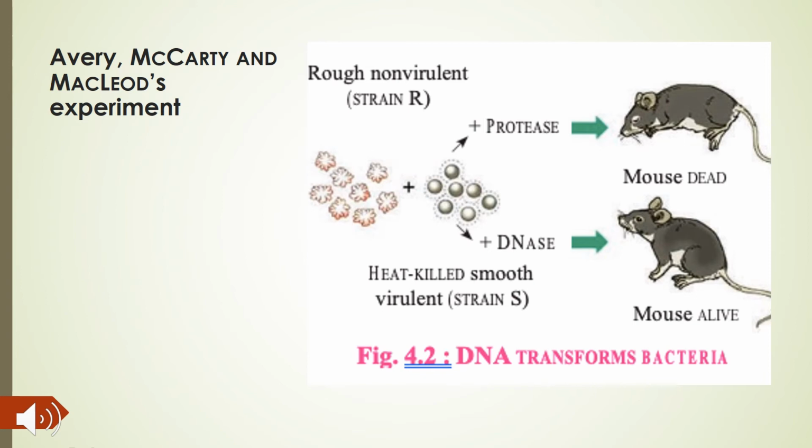So if you can see in the diagram, that is a rough non-virulent R strain and the heat-killed smooth virulent, that is the S strain. When these two strains were mixed and protease was added and it was given to the mouse, the mouse died. But when this R strain plus S strain was treated with DNase, then they found that the mouse was alive. If you can see in the diagram, this is R strain plus S strain plus protease, mouse dead. R strain plus S strain plus DNase, mouse was alive.